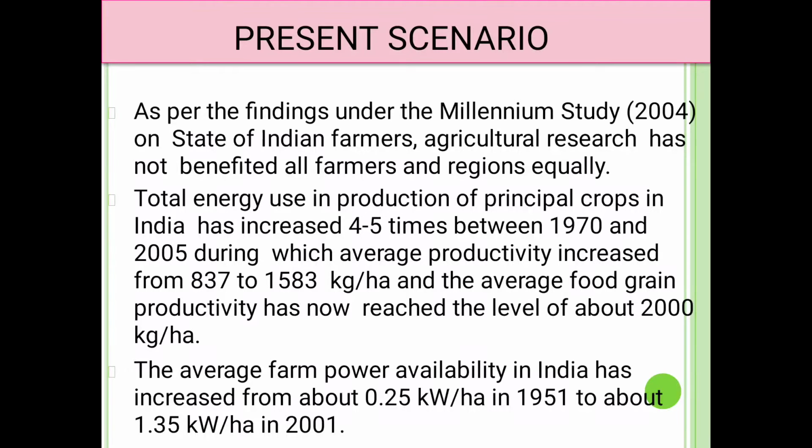Total energy used in production of principal crops in India increased 4 to 5 times between 1970 and 2005, during which average productivity increased from 837 to 1583 kg per hectare, and the average food grain productivity has now reached the level of 2000 kg per hectare. The average farm power availability in India has increased from about 0.25 kilowatt per hectare in 1951 to about 1.35 kilowatt per hectare in 2001.